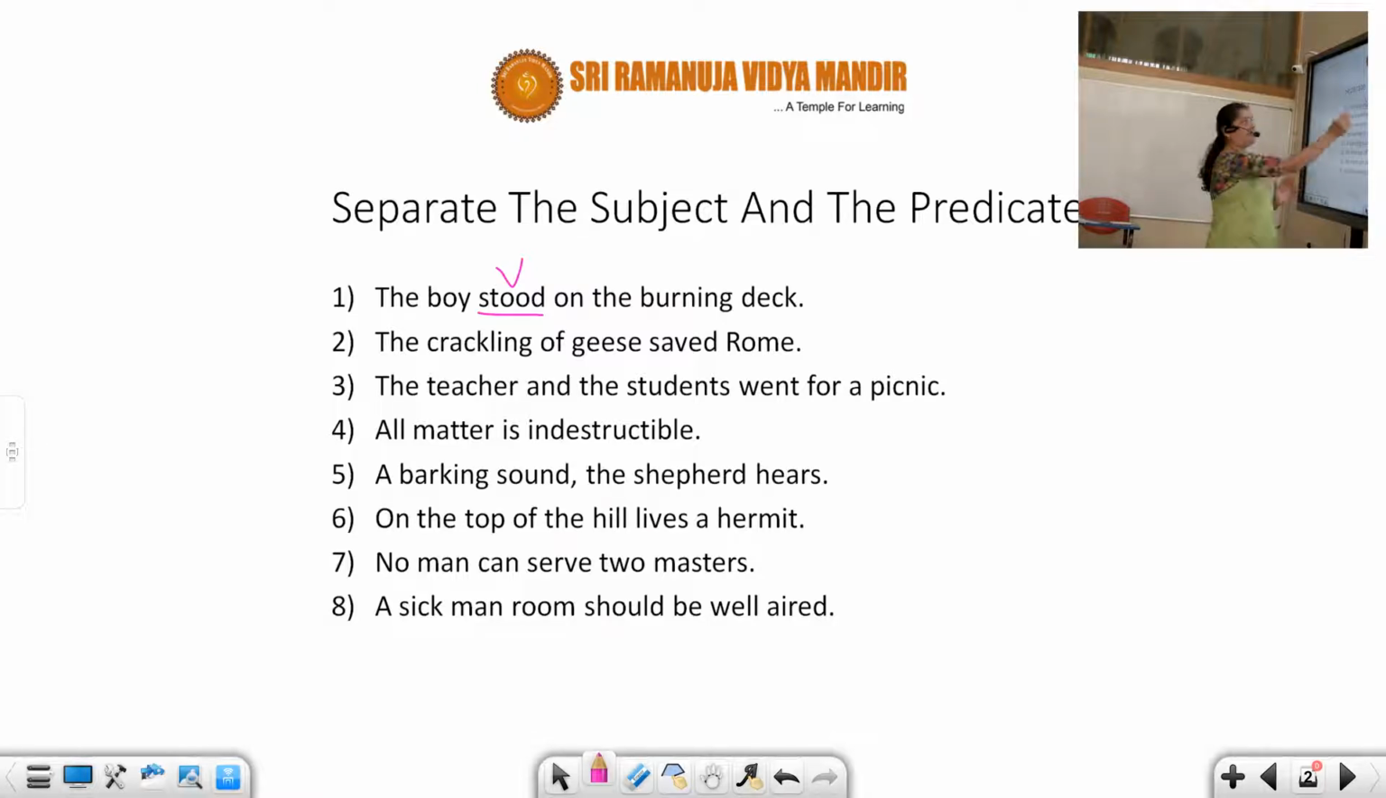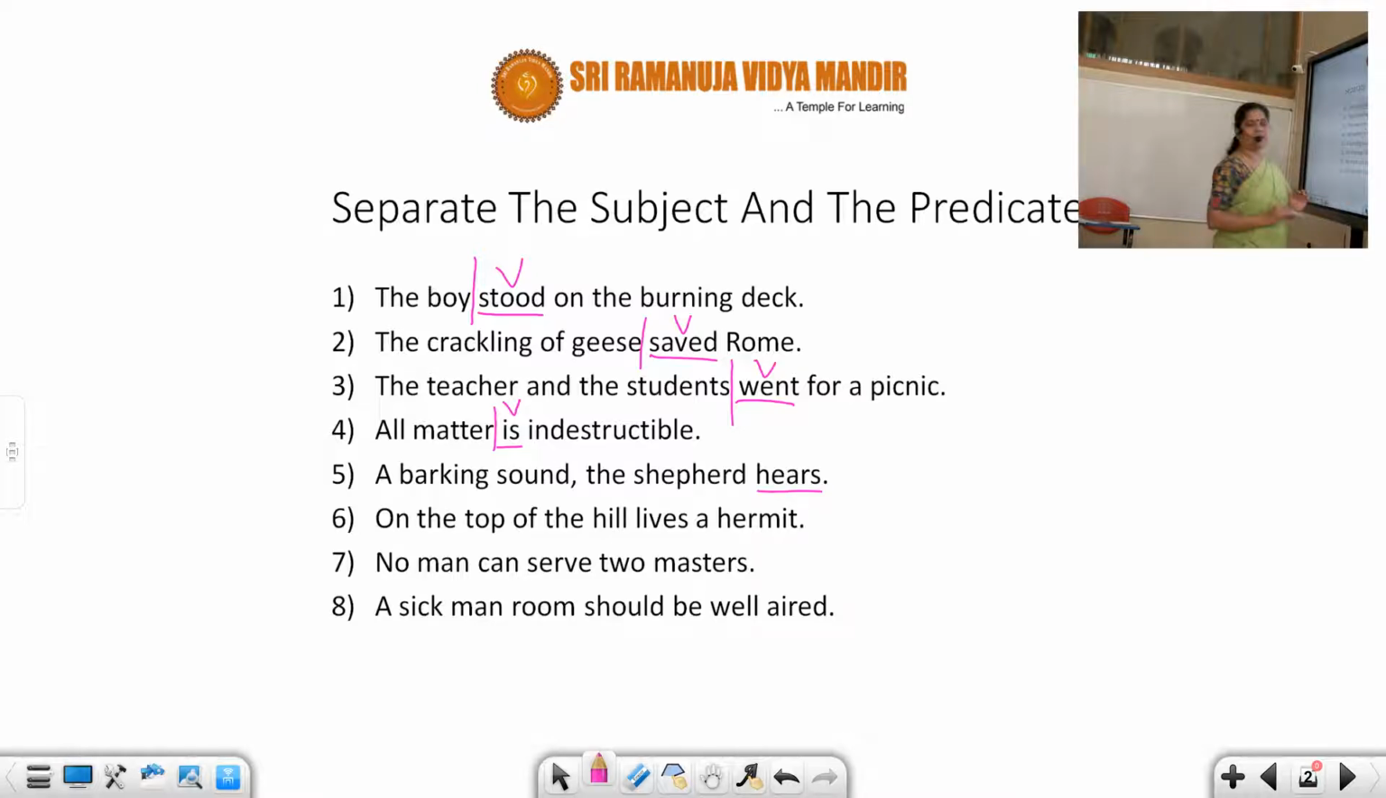So here you have stood as an action word, and before that, the boy is the subject. Then I've completed this also the last time for you. Saved is the verb. So before saved, the crackling of geese, all this is the subject. Now the next one, went is the verb. So before went, who went? The teacher and the students. All this is the part of the subject. Next, you can see a linking verb is over here. This is the verb, so all the matter before it is the subject.